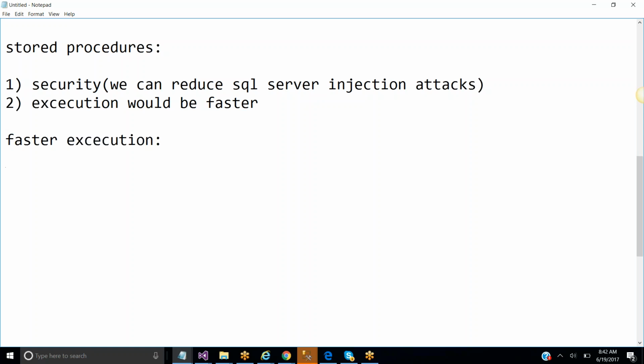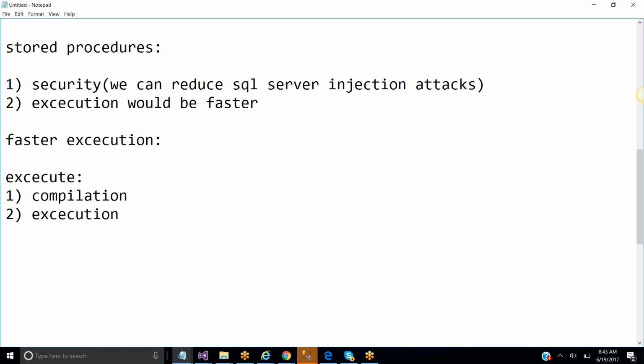Whenever you are trying to execute, whenever you click on the F5 button, two things will happen. Whether you execute in Visual Studio or in SQL Server, the system needs to perform two operations. One is compilation, and the second is execution.